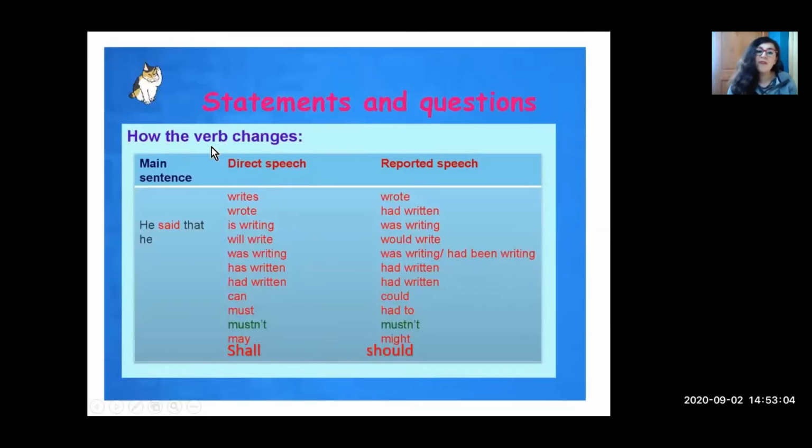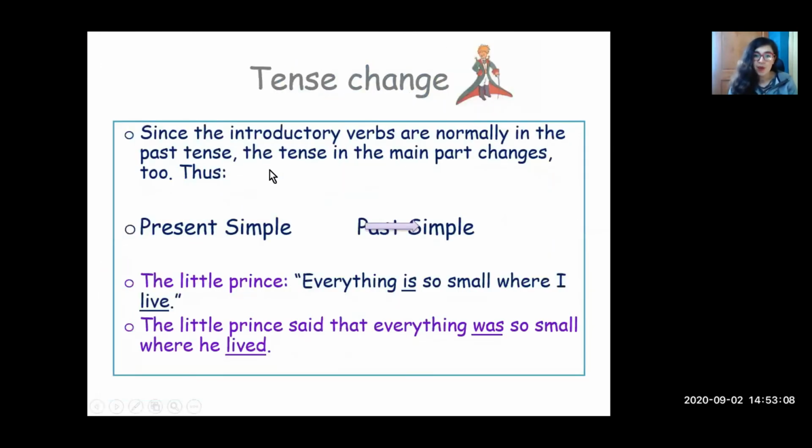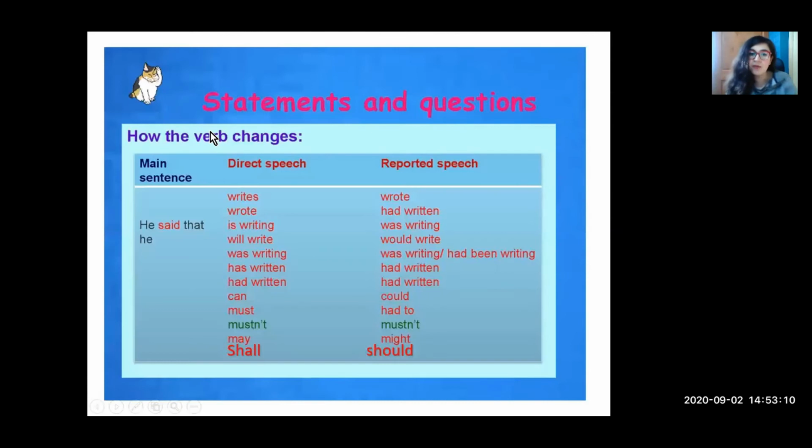Here you have a table with the statements and the questions, and how you have to change them. From direct speech, for example, in the present, writes, it has to change to the past, wrote, and so on. Will write, would write.